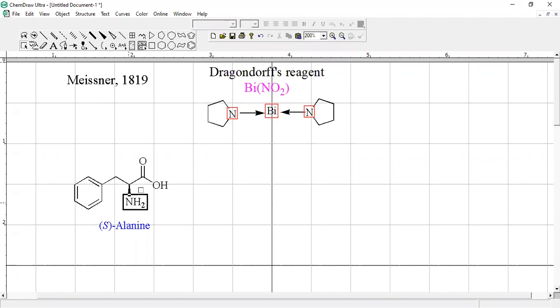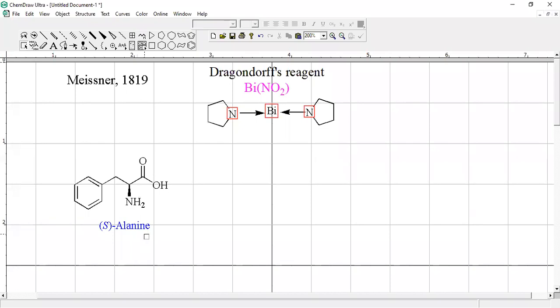Nitrogen is our first priority, this carbonyl group is second priority, this CH2 group is third priority. You have come across the CIP rule in your semester 5, organic chemistry 1. And this hydrogen, which is pointing here, is behind the plane. So this is 1, 2, 3. You can see this is the anti-clockwise rotation. So this is S-phenylalanine.